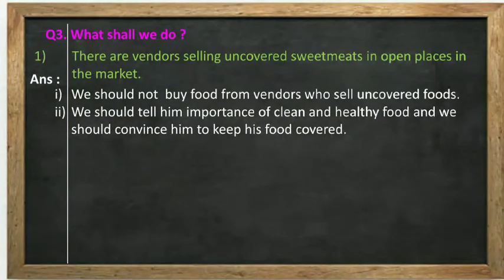We should not buy food from vendors who sell uncovered food. And second, it is our responsibility that we should convince him and tell him the importance of clean and healthy food. We should not take from him, and we should ask him to cover his food.